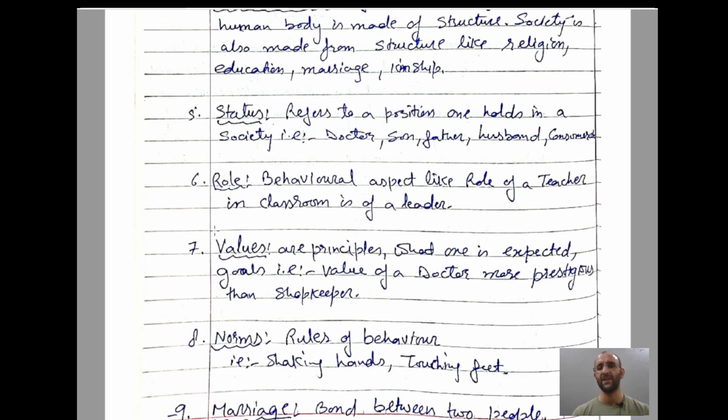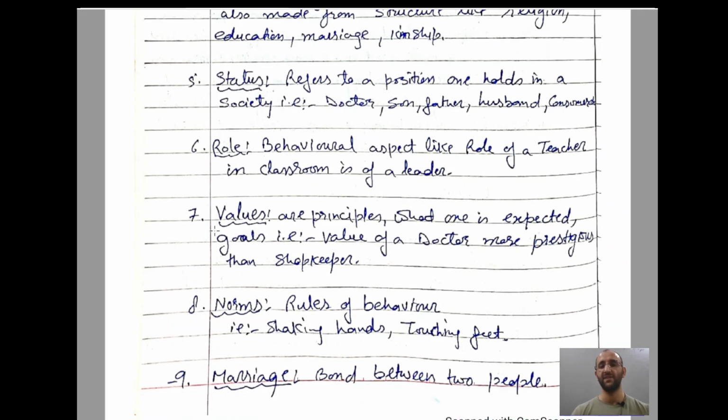Status. What is status? Status means a position of one person which he holds in a society, like doctor, son, father, husband, consumer, or a student. Like any person who holds some position in society, that is his status. Role. What is role? Behavioral aspect, like the role of a teacher in a classroom is of a leader. If you behave like a leader, then you are a leader. That's the role of a leader. If you behave like an actor, then your role is actor. So role is a behavioral aspect of any person. The way you behave, that's your role.